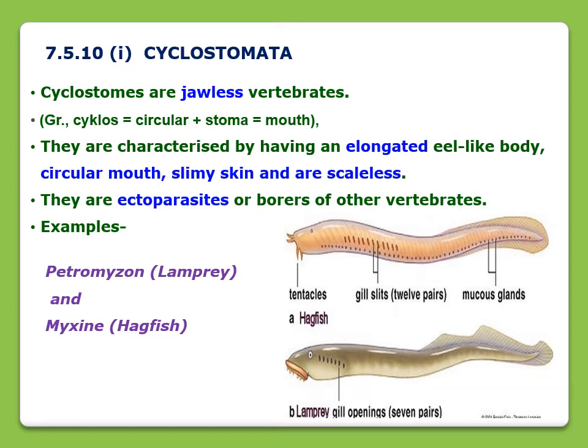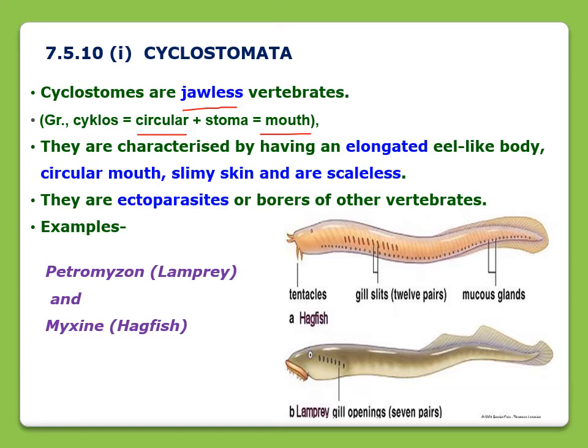So let me start with cyclostomata. Cyclostomata are vertebrates. They are jawless vertebrates. In Greek, the word cyclos means circular and stoma means mouth. Their mouth is circular, that is why they are called cyclostomata.